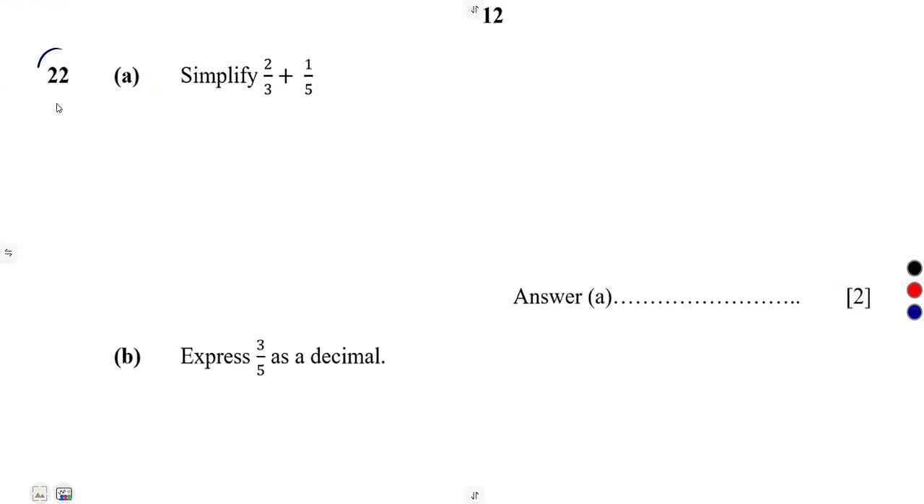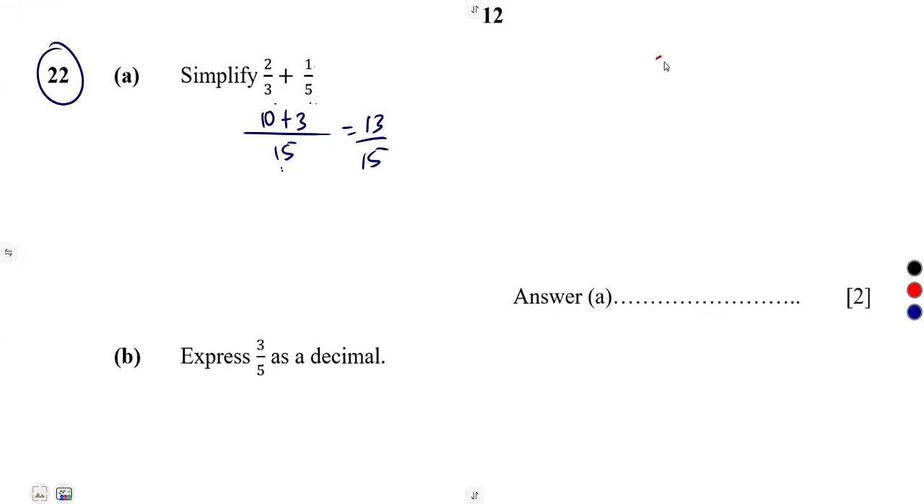Number 22, on item A, all right, simply add this. Remember this. What is the LCM? 15. So 15 divided by 3, that's 5 times 2, which is 10, plus 15 divided by 5, that's 3 times 1, which is 3. So it was going to be 13 over 15.